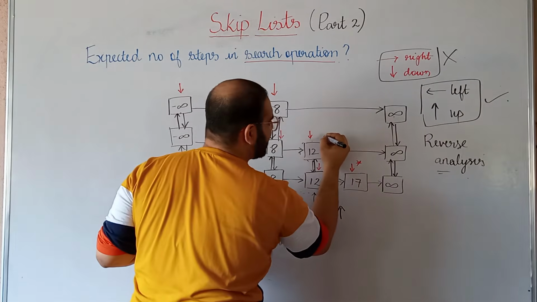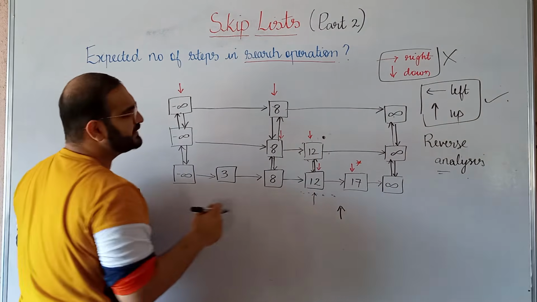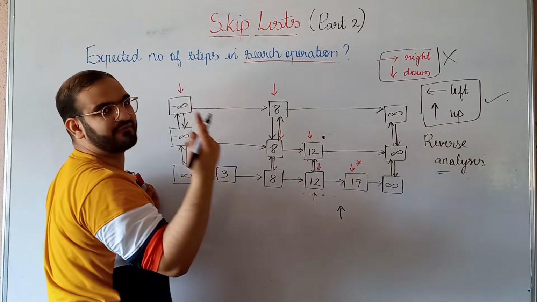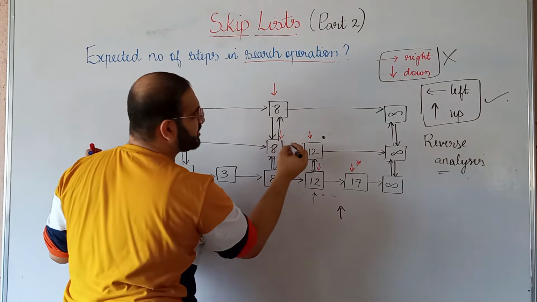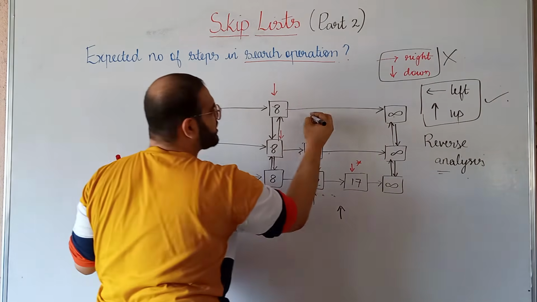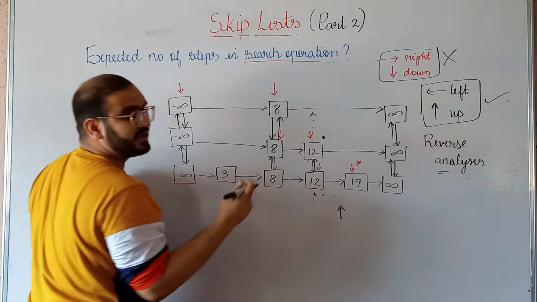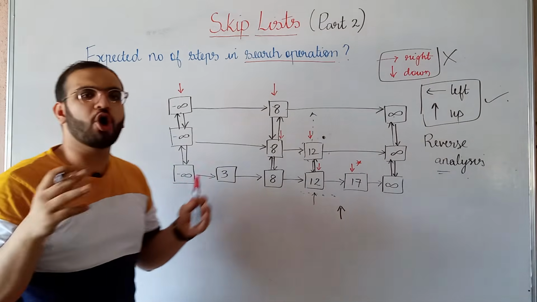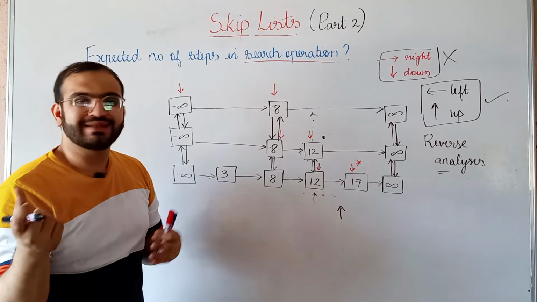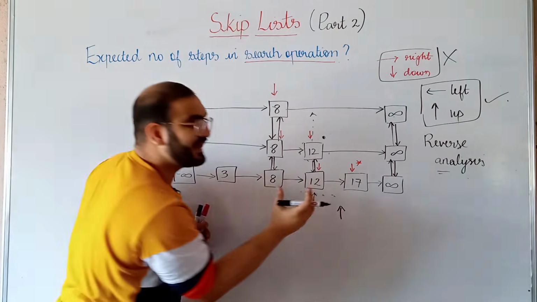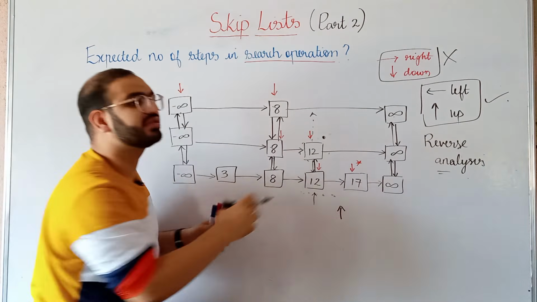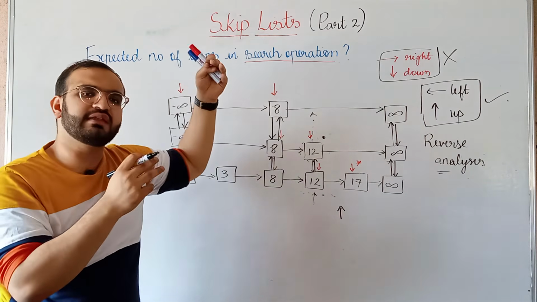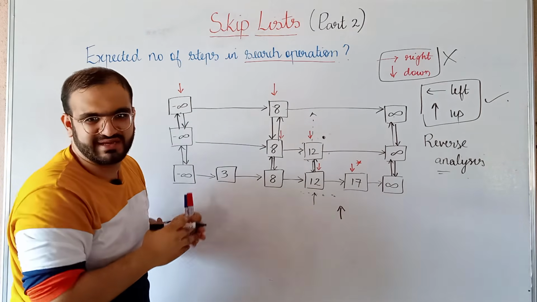So we came over here, up, at this 12. Now, from where do you think we must have reached this 12? There is only one possibility: we could have reached this 12 from the left. Why? Because there is no node over here. This node 12 is not promoted at this level. So it all boils down to the question: is the node that your pointer is currently at promoted to the next level? If it is promoted to the next level, then we will go to that level in our reverse analysis.